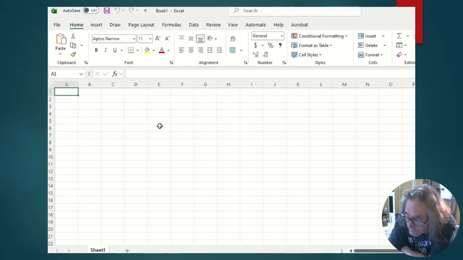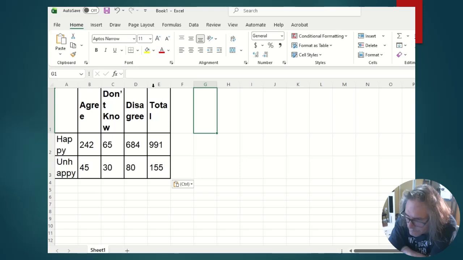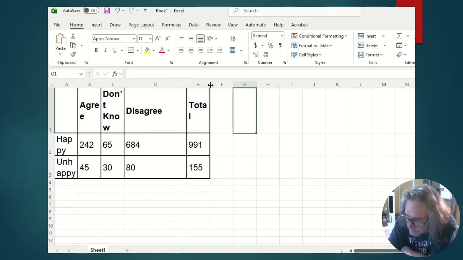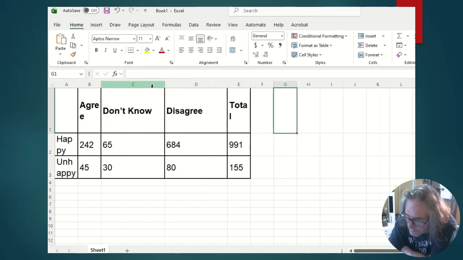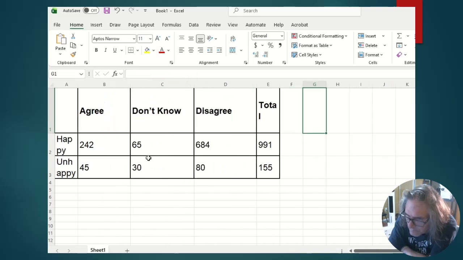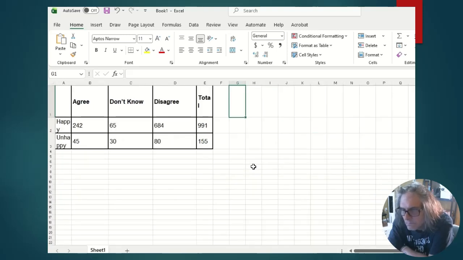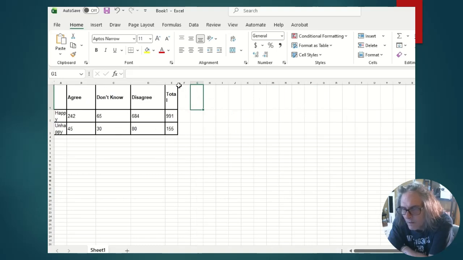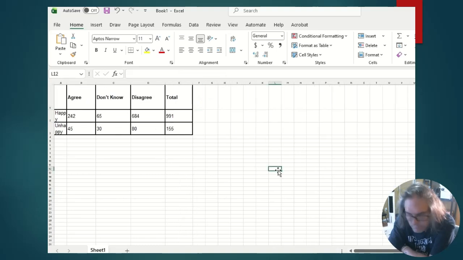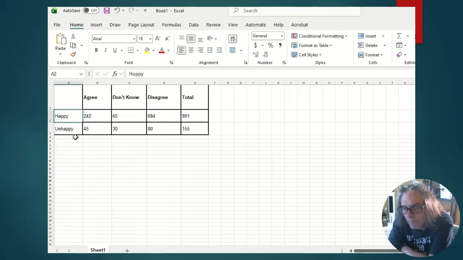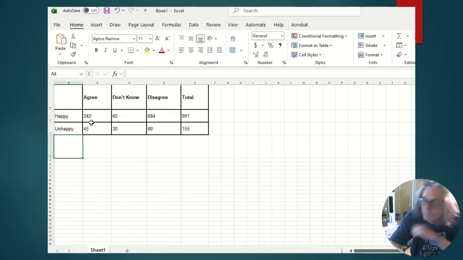I just copied that over here. So what you're going to experience there is this right here, where you're only given a table that doesn't have a total. So in this bottom row here, let's just do totals.